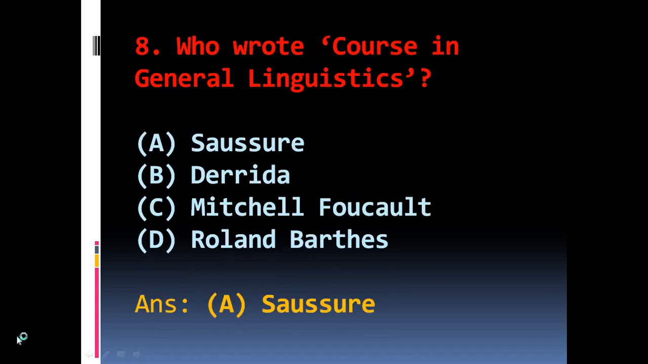Levi-Strauss. Question number 8. Who wrote Course in General Linguistics? Options are A. Saussure, B. Derrida, C. Michel Foucault, D. Roland Barthes. The right answer is A.